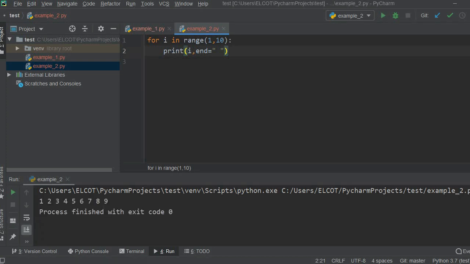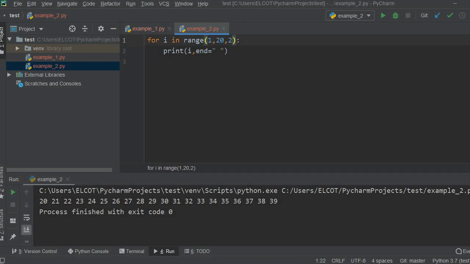Okay. Next I am going to pass 3 parameters as the arguments inside range function. Okay, 3 parameters starting from 1 to 20. Here 1 is a beginning value, 20 is the ending value, and 2 is the step.